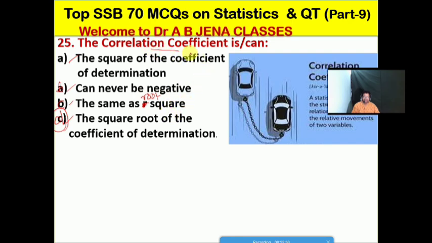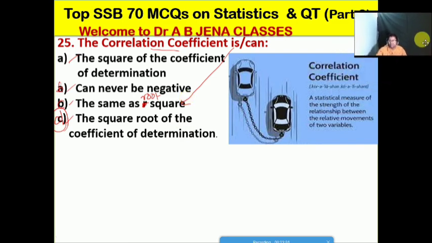The correlation coefficient is the square root of the coefficient of determination. So D is the right option for this MCQ. Friends, let us discuss what is the meaning of correlation coefficient. It is the statistical measure of the strength of the relationship between the relative movements of two variables. So it's the meaning of a correlation coefficient.